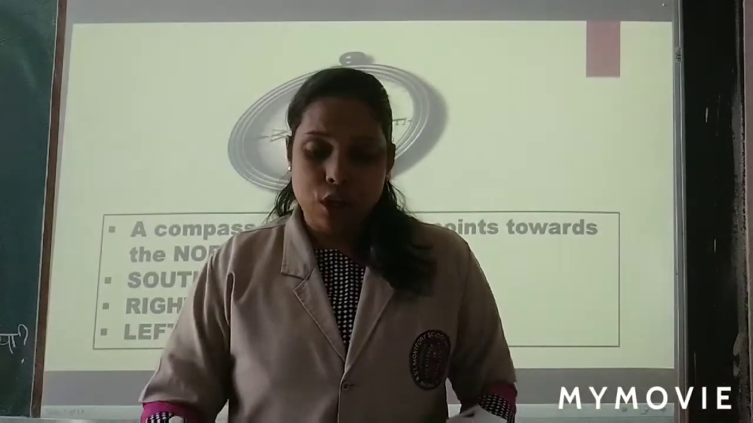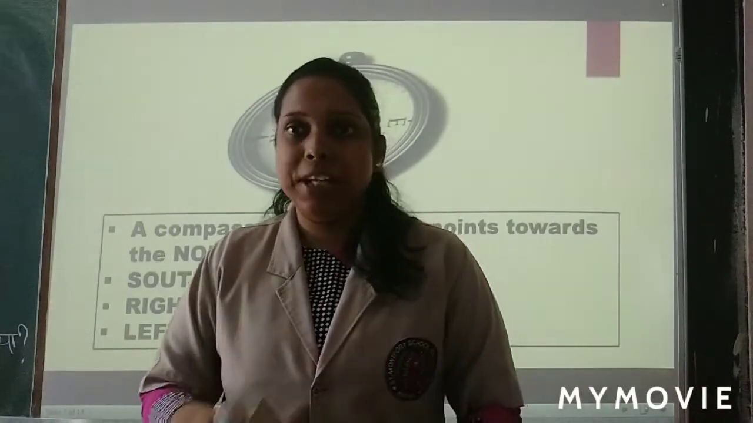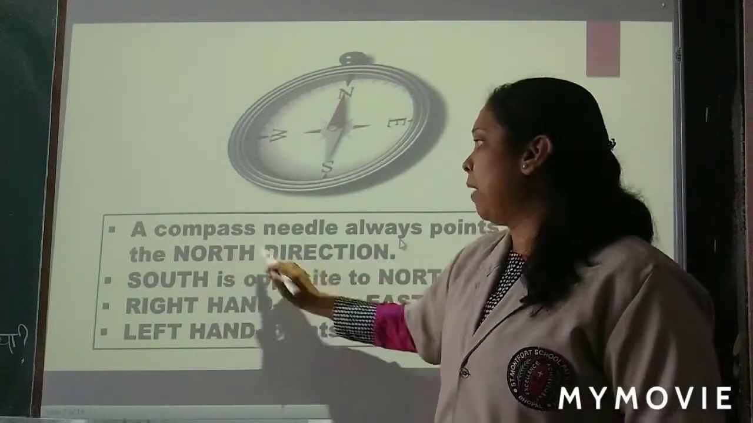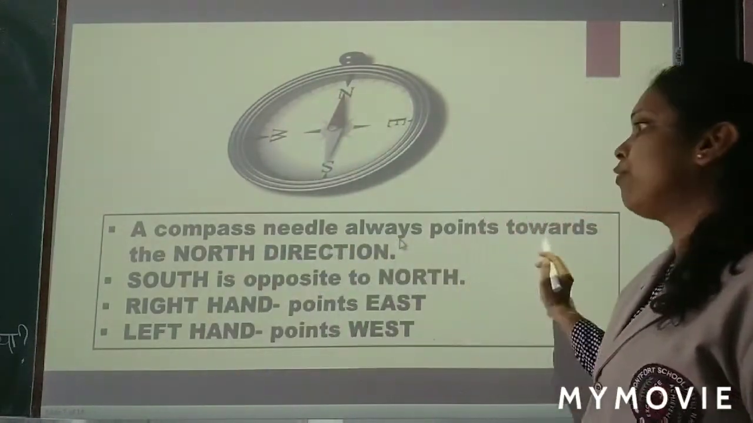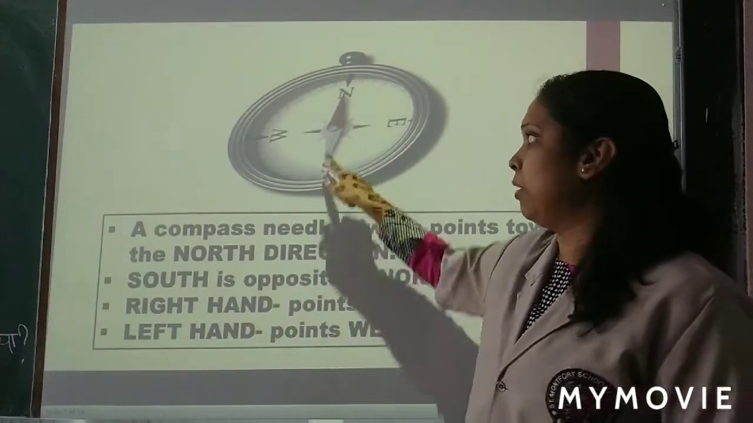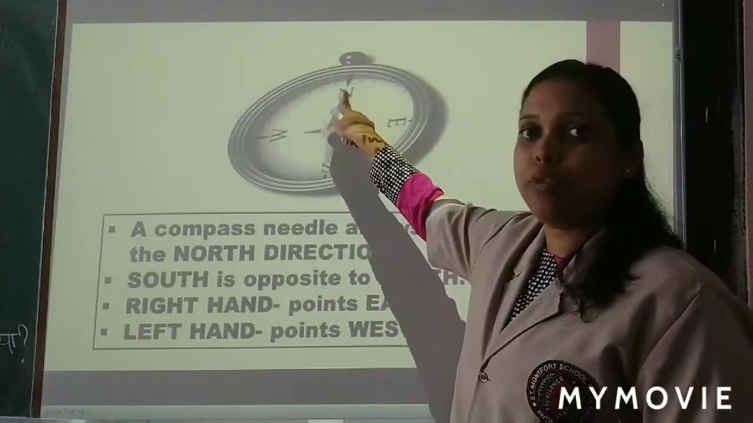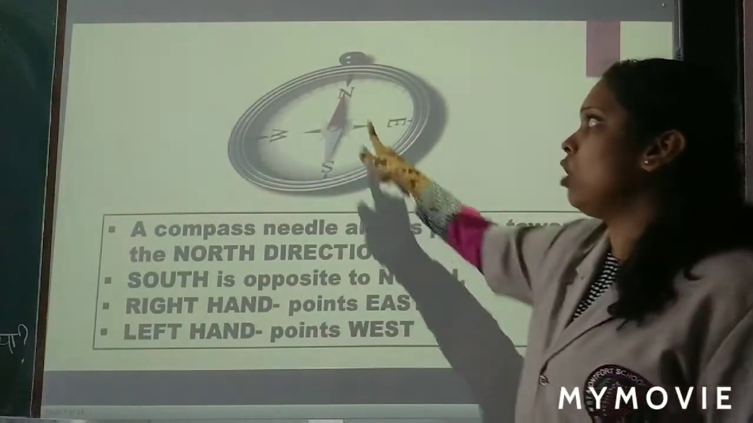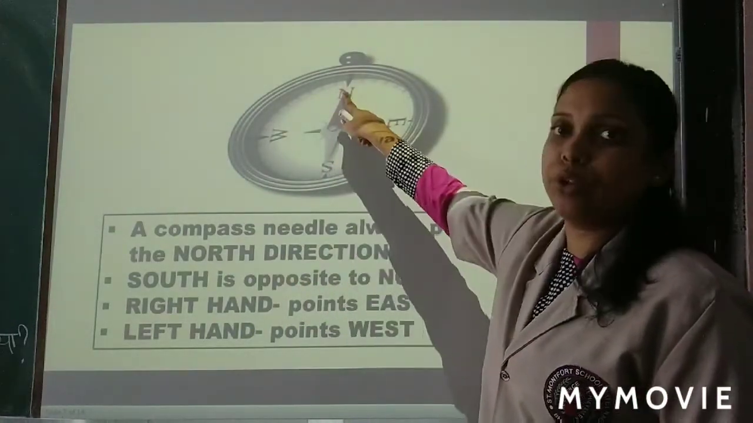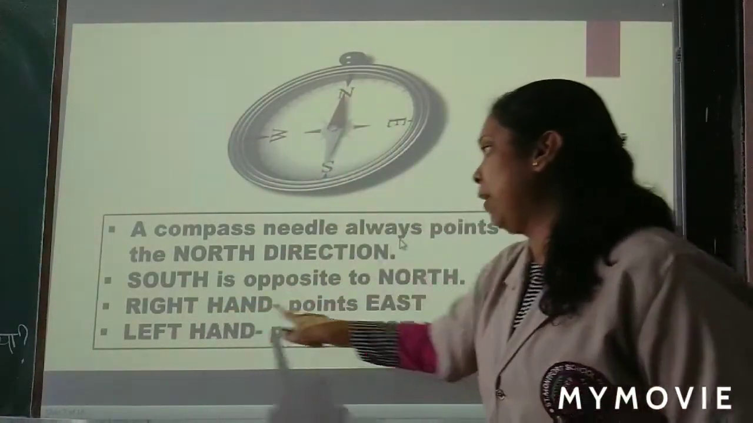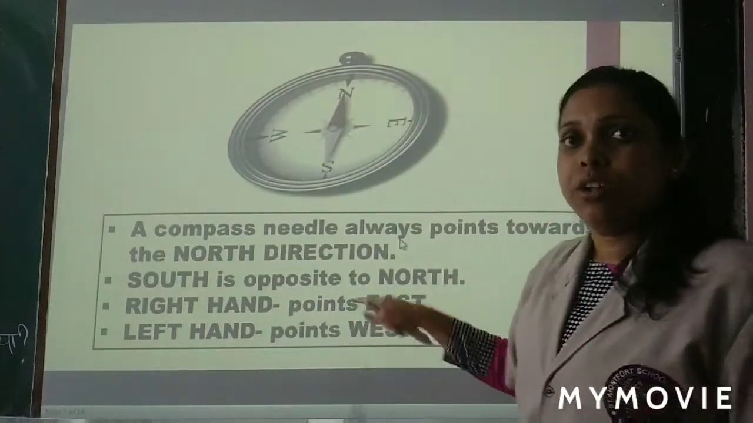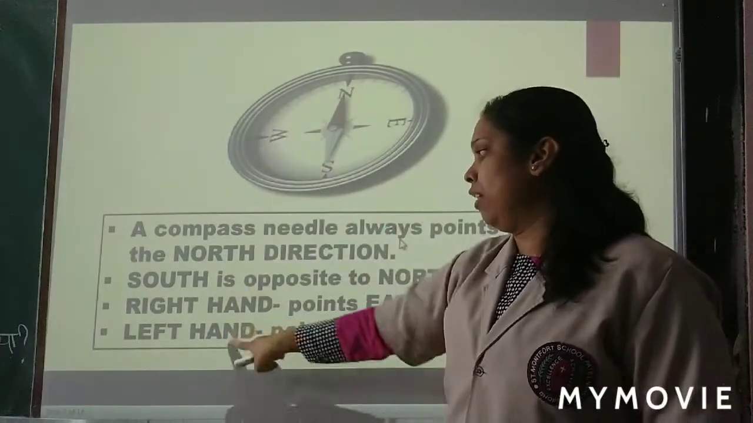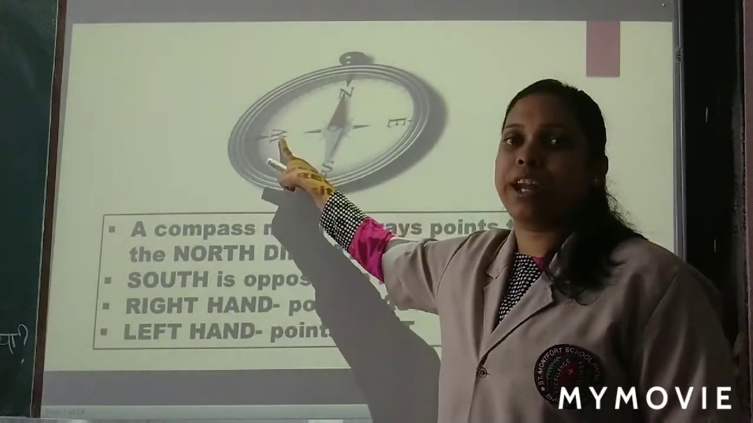So till here we have completed. So let's revise what we have studied today. A compass needle always points towards the north direction. Remember this? South is opposite to the north. Right hand points towards east, which means right side is east direction, and left side, left hand points west direction.